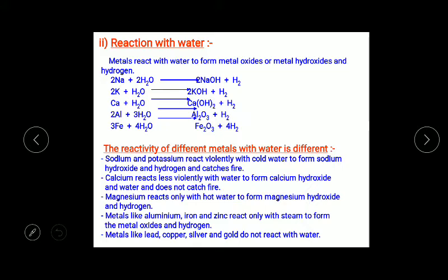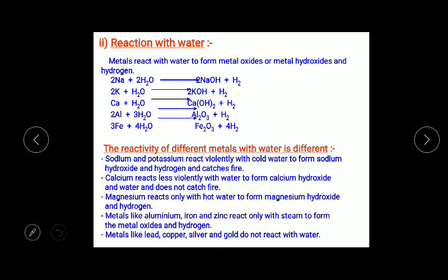Next is reaction with water. How do metals react with water? So metals react with water to form metal oxides or metal hydroxides and hydrogen. Whenever sodium reacts with water, it forms sodium hydroxide and hydrogen. Next, when potassium reacts with water, it forms potassium hydroxide and hydrogen. So whenever sodium and potassium react, what happens? These metals like potassium and sodium react very violently with cold water.